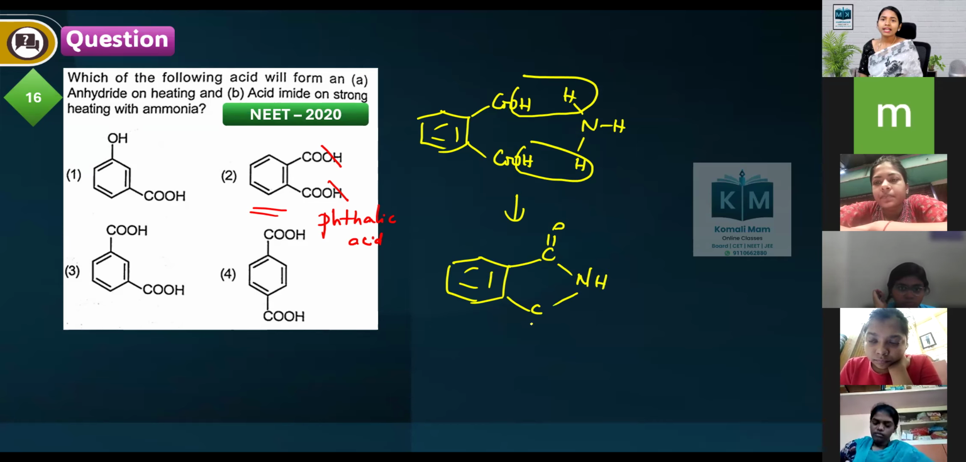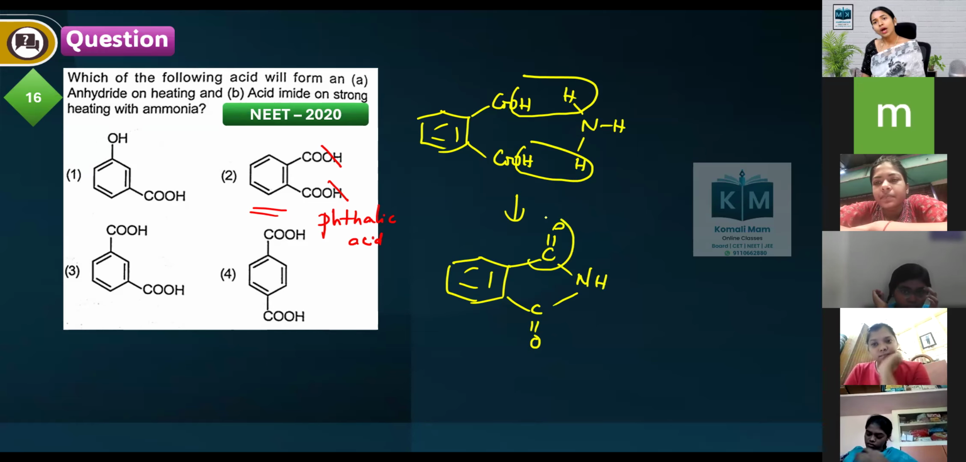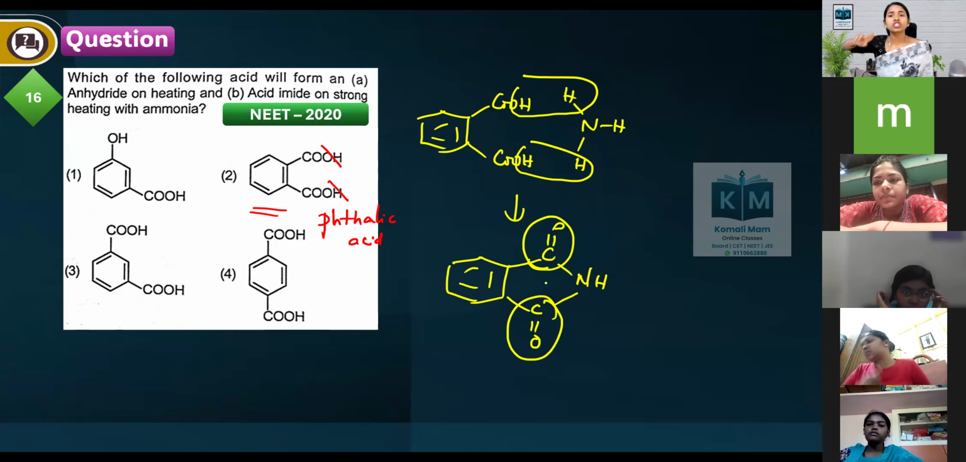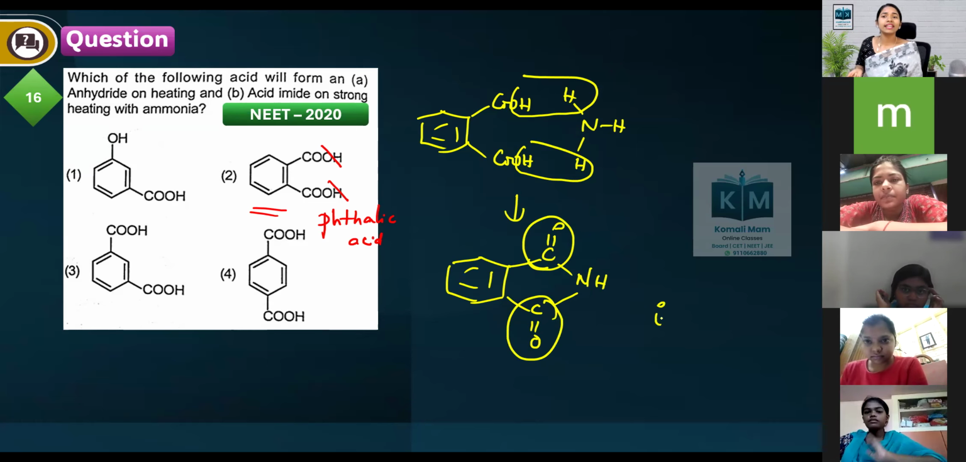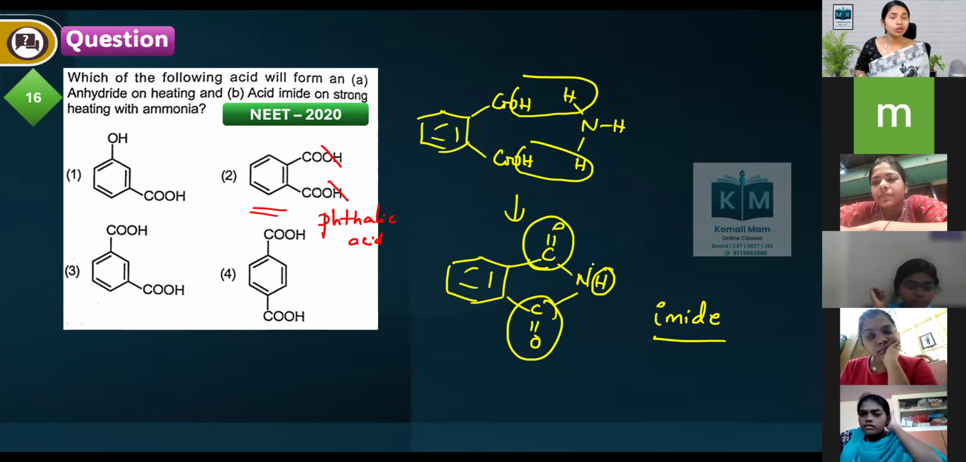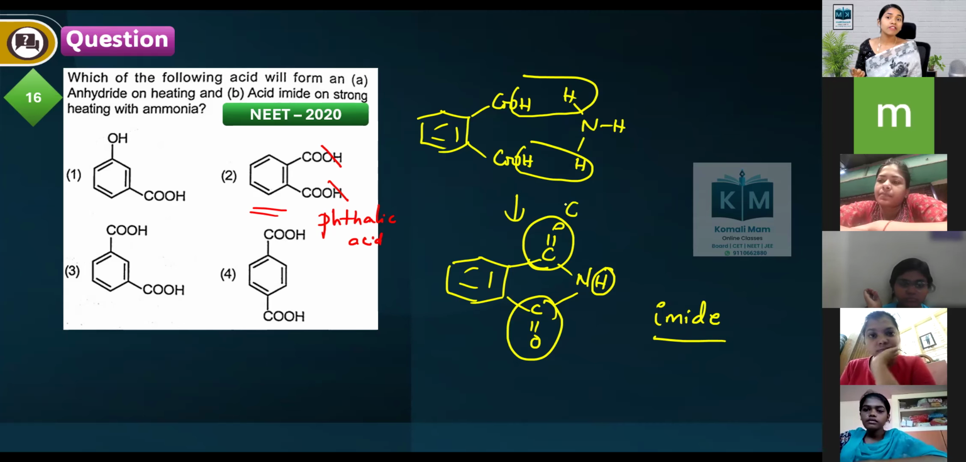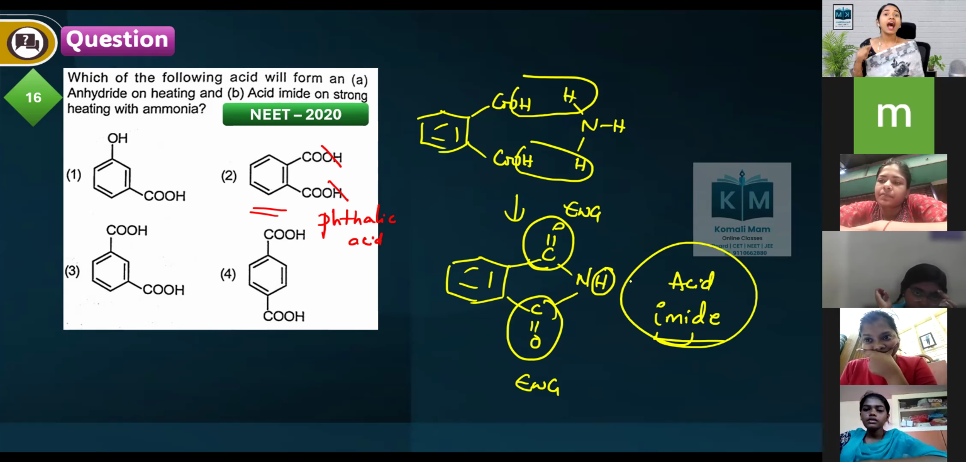Phthalimide. This has two carbonyl groups which are connected to the NH. We call it an imide. And this imide group is acidic in nature because of the two electron withdrawing carbonyl groups connected to it. This is called an acidimide. So what is the correct option? Option 2 is the correct answer.